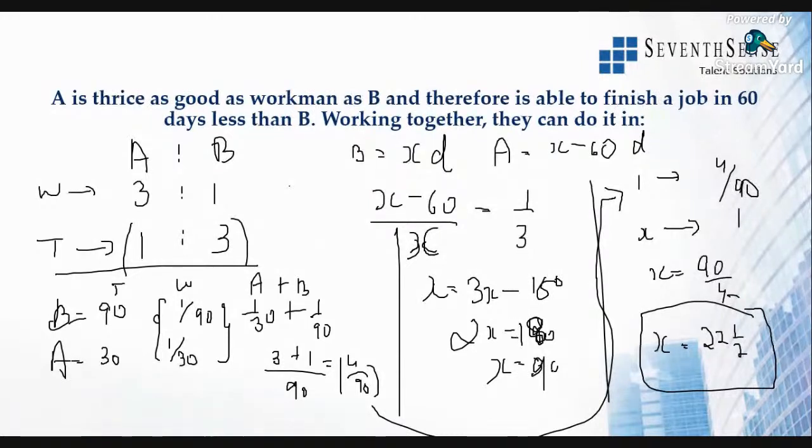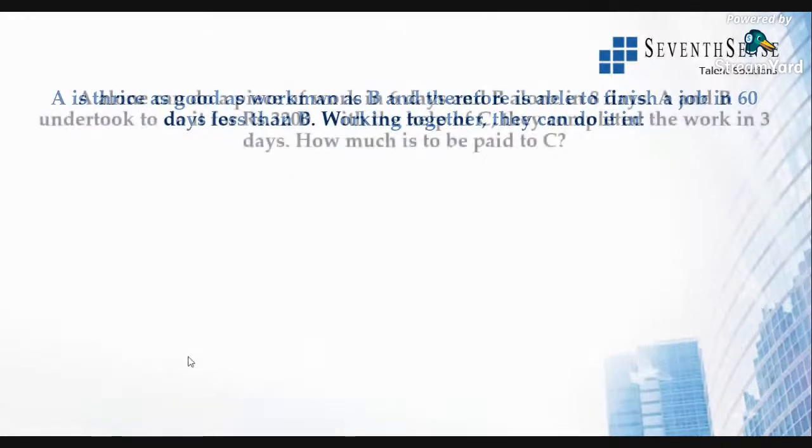Then X will be 90. So B will take 90 days to complete the work. A will take 30 days to complete the work. Simple. It is in the ratio 1 is to 3 there. All right. So if that is the case, if they are working together, how many days will they take to finish that one whole work? Clear? Hope you all understood this. We'll move on to the next question.